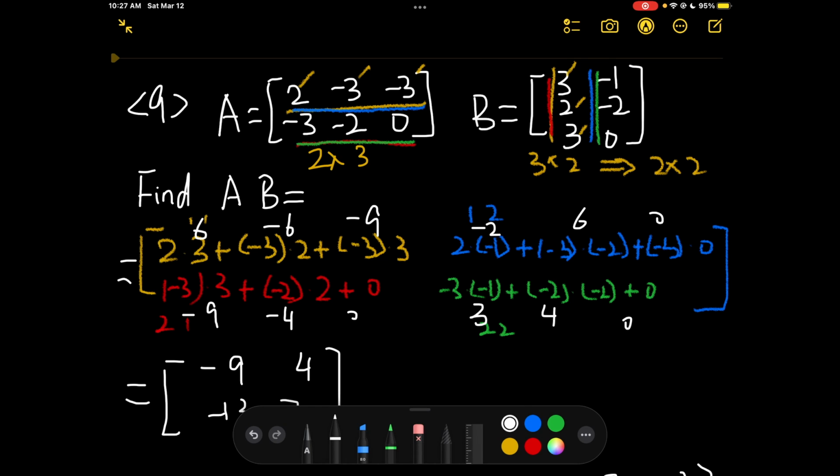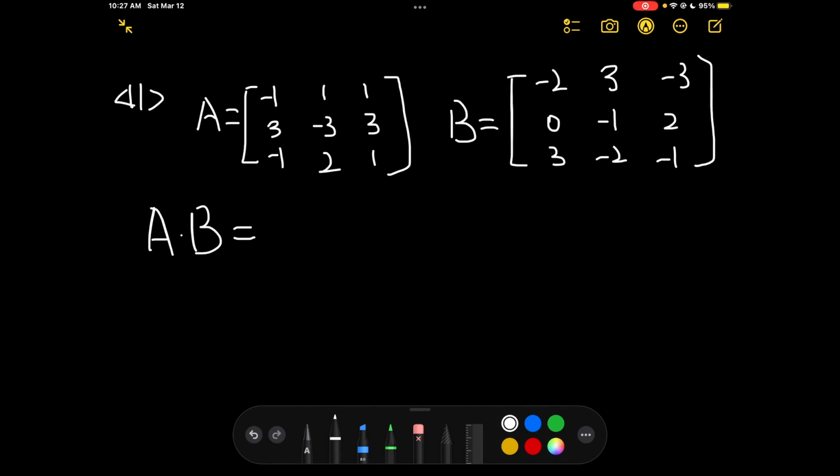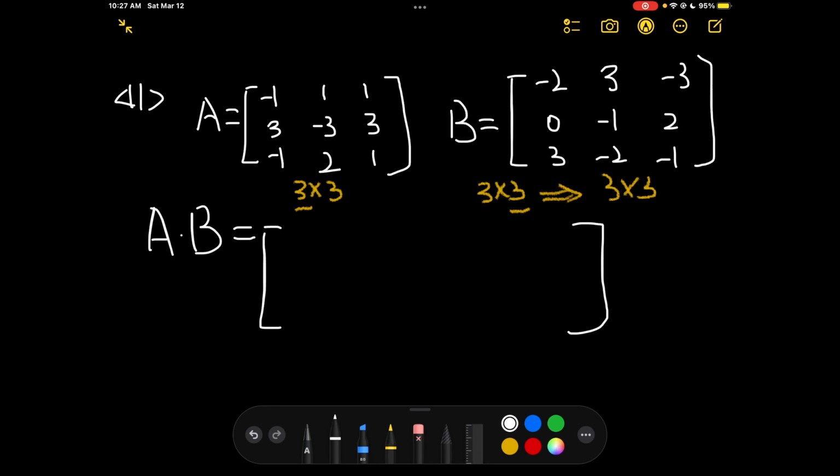Okay, let's move on to question 11. So we have two matrices, matrix A and matrix B. Matrix A is a 3 by 3 matrix and B is a 3 by 3 as well. So the multiplication will be a 3 by 3 matrix. The first entry is the dot product of the first row and the first column.